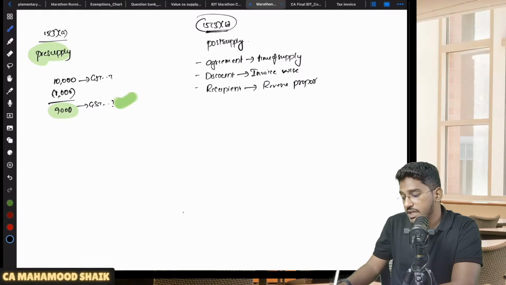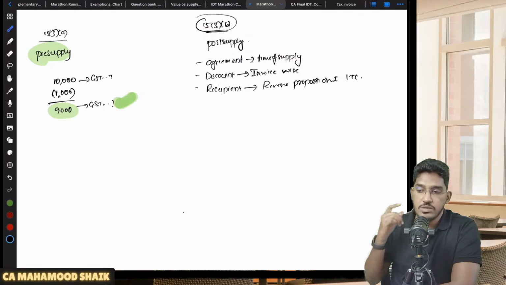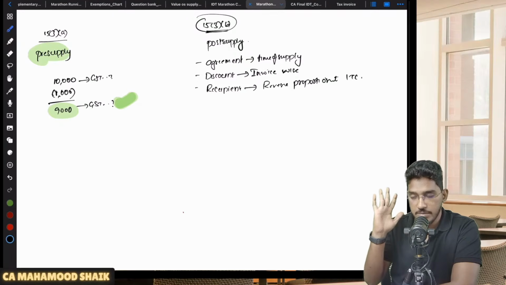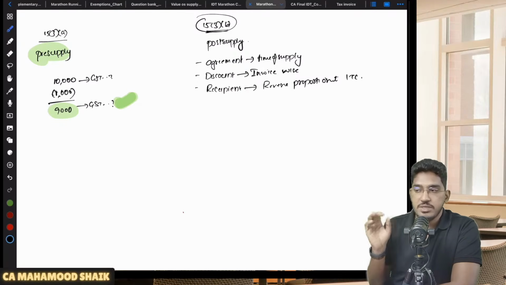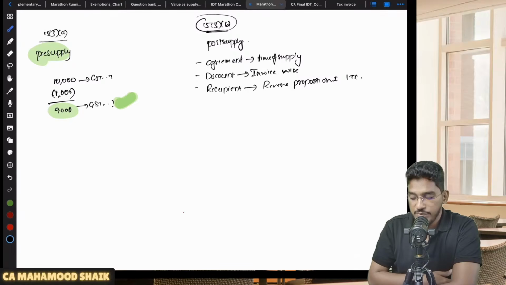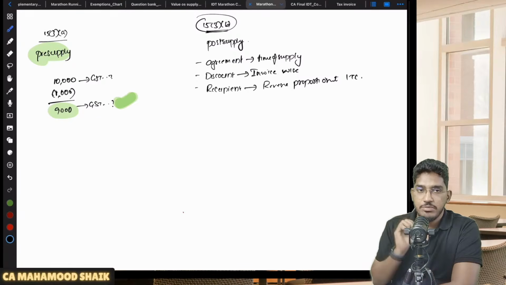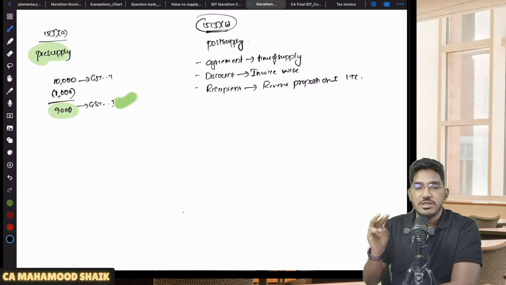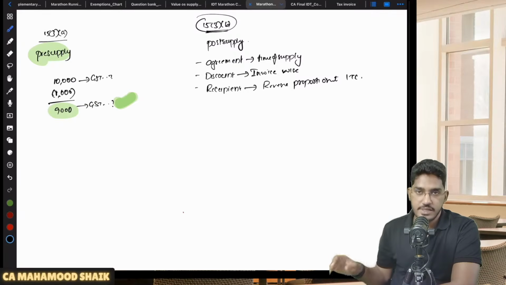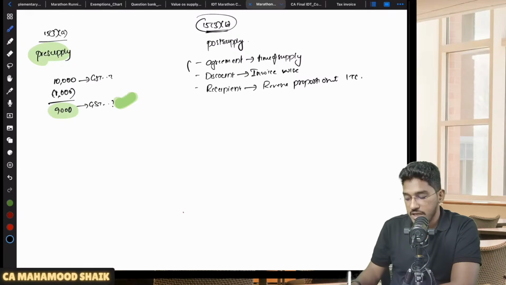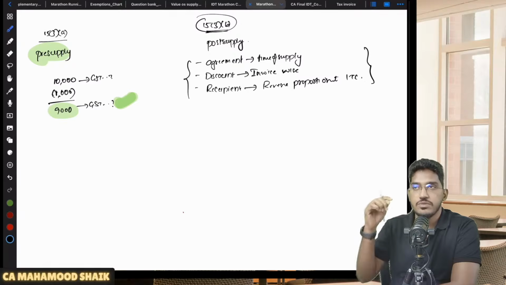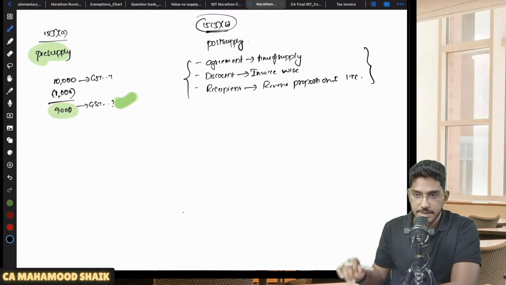So when all these three conditions are satisfied, then that post-supply discount also will be excluded from the value of supply. So what are the three conditions which are required to be complied with? Number one, there must be an agreement to give the discount at the time of making supply. Number two, we should be able to calculate the discount invoice wise. Number three, recipient must reverse the proportionate ITC amount. When all these three conditions are satisfied, even post-supply discounts will be excluded from the value of supply.